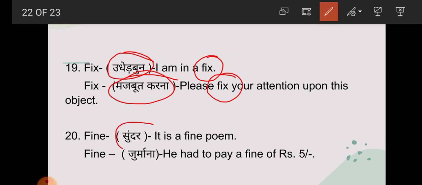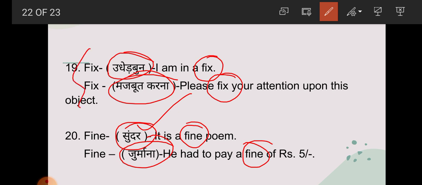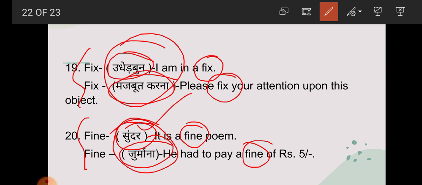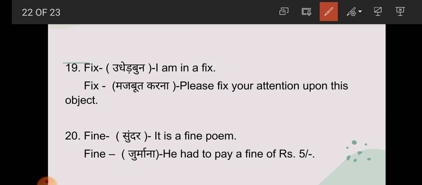Now last one, student, fine. Fine means what? Sundar or acha. It is a fine poem. Here fine means what? Sundar. Now next one, student, he had to pay a fine of rupees 5. So here what is the meaning of fine? Jurmana. So student, here fix has 2 different meanings and fine has 2 different meanings. Same form but different meaning. So these are the example of what? Homonyms. Students, so this is your today's video lecture.